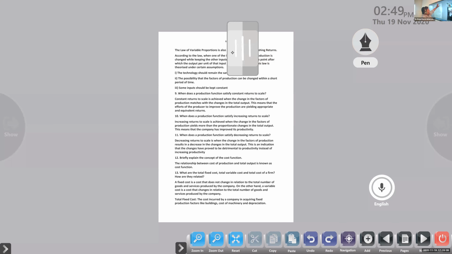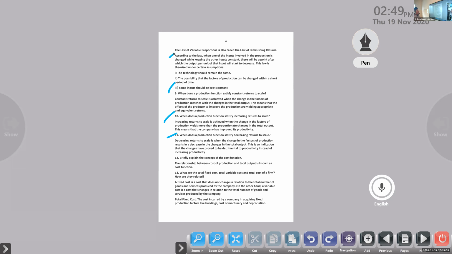So return as per our input. The return here is the product, the product that the company produced related with the input. That's the thing here. Next one, when does the production function satisfy decreasing returns to scale? You know that. Okay, so all these questions are important.